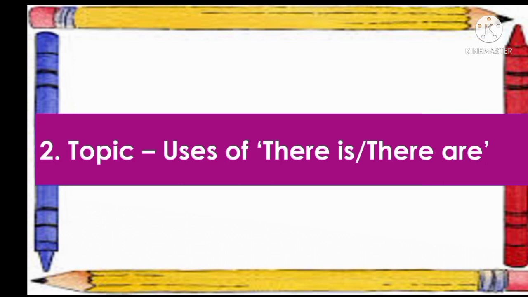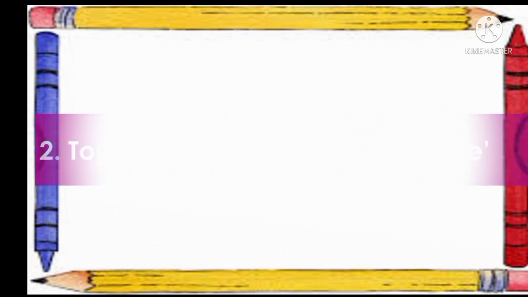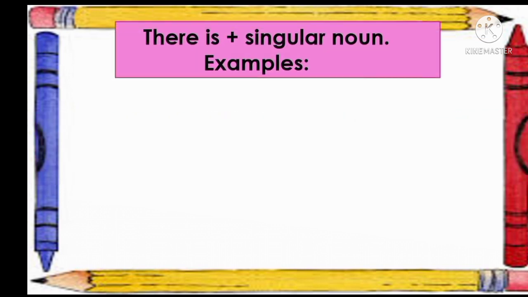Now the next topic, uses of there is and there are. So can you say when we use there is and there are? Yes. When we ask the question how many, so that time we give the answer by using there is and there are. Now here I am telling again, there is, it means singular.